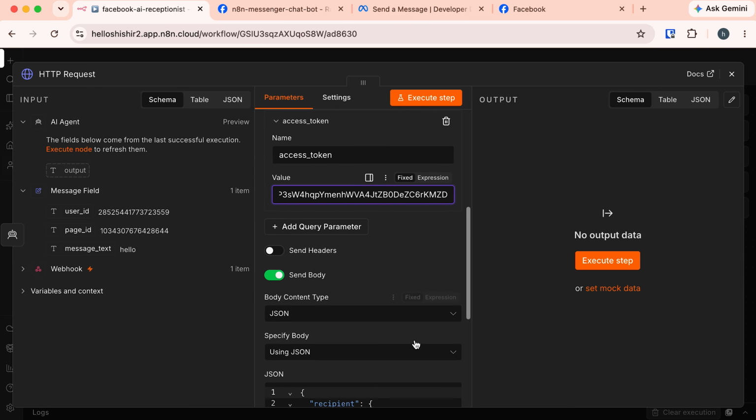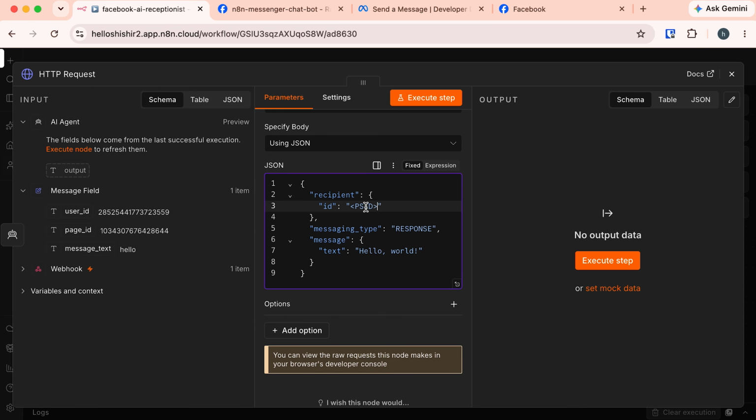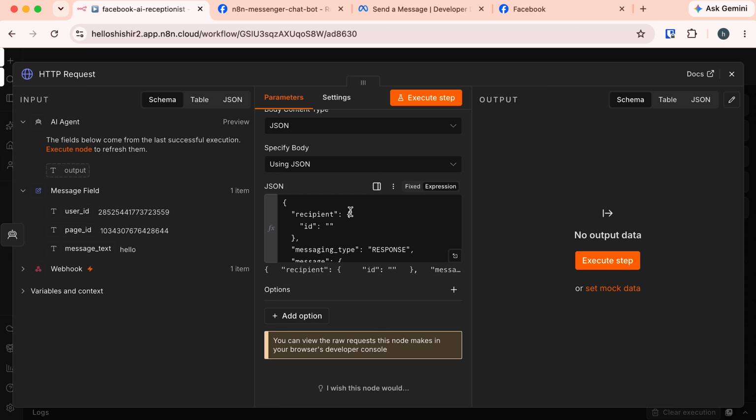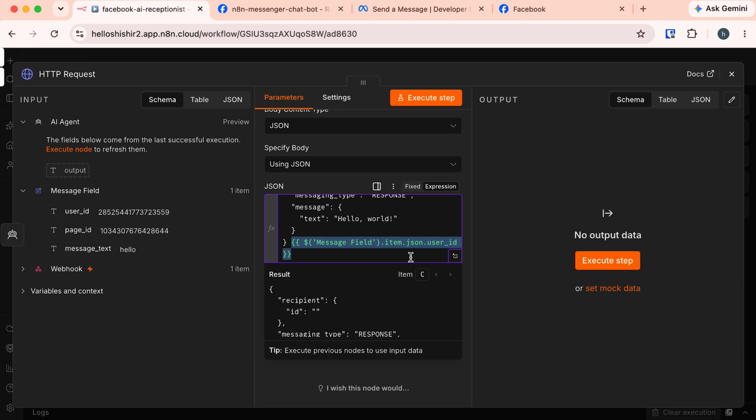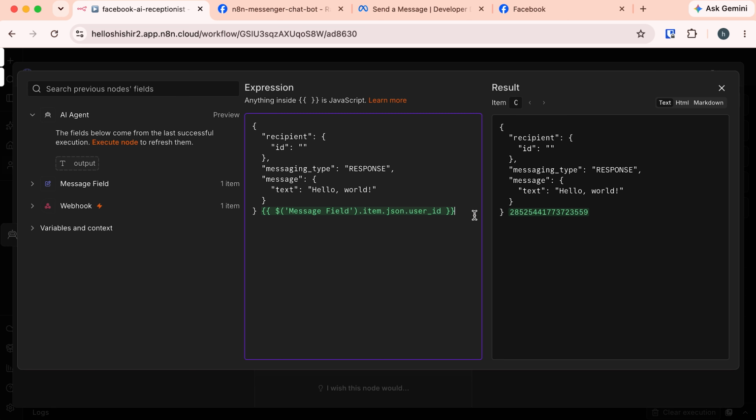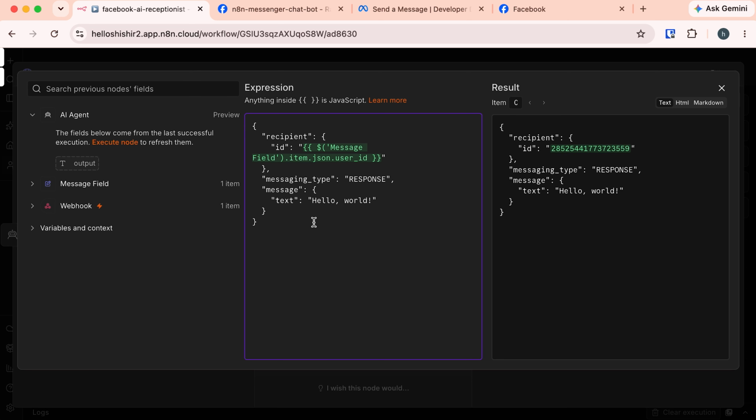Now, scroll down. Here, we need to provide the recipient ID. We are sending the response back to the user, so we'll provide the user ID here. Let's remove this placeholder and drag this user ID from the message field and drop it there. It's placed at the bottom. Let's put it in the right position. Expand this expression, cut this and put it here in the appropriate position.